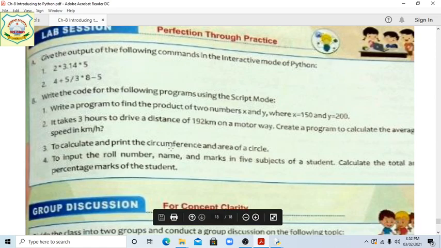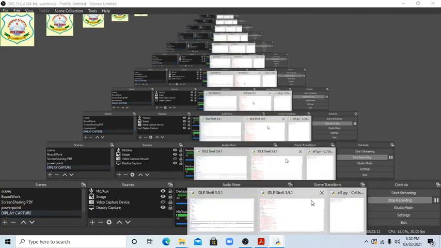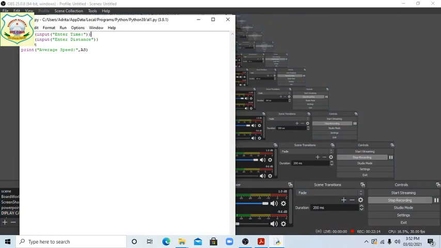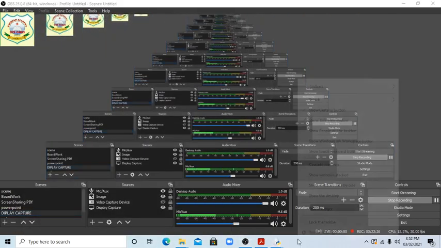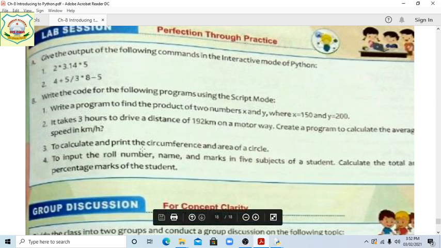So now next, students, calculate and print the circumference and area of the circle. In the same way, we have to do it. When we talk about the radius r, it depends on the r. Wait. There is given: calculate and print the circumference and area of the circle. Okay.